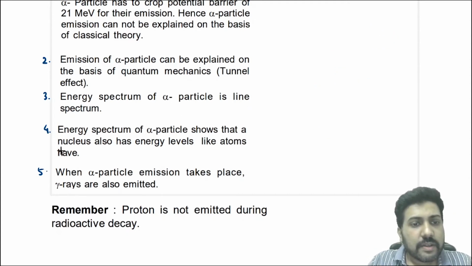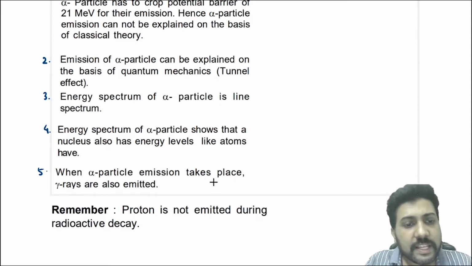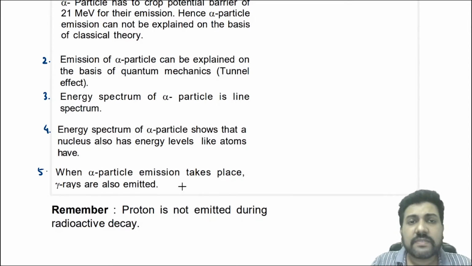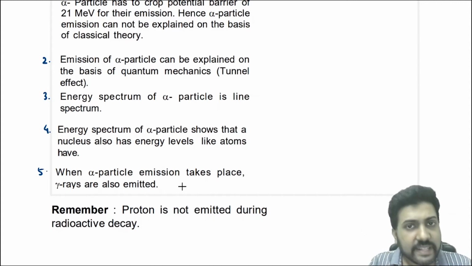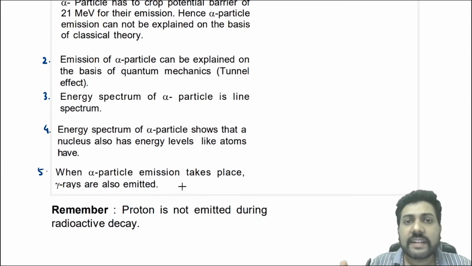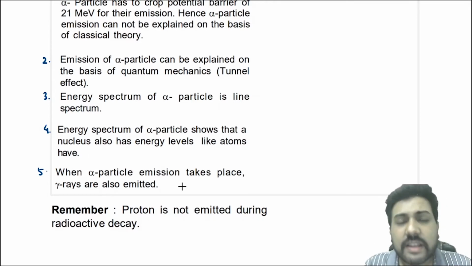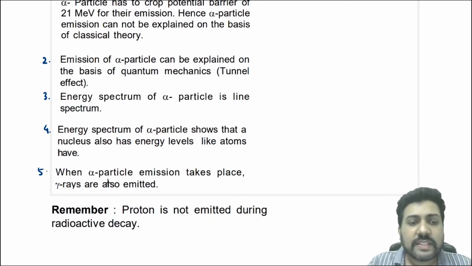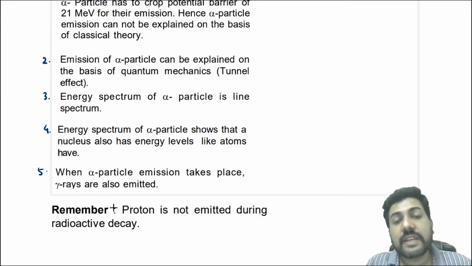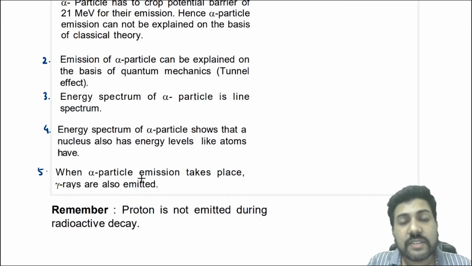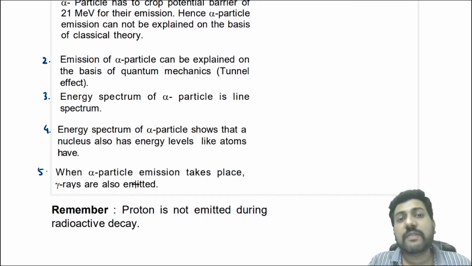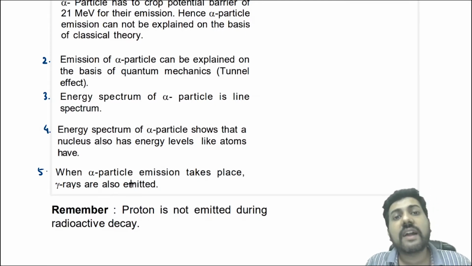Now, when alpha particle emission takes place, gamma rays are also emitted. We have seen that when the nucleus is formed in the excited state, it will de-excite. Now when it de-excites, radiations are emitted, and these radiations are called gamma rays. One more thing that we have to remember is proton is never emitted during any radioactive decay. So in this case, alpha particle is emitted during the radioactive decay, so this type of decay is called alpha decay.